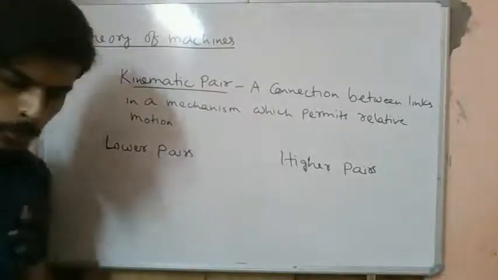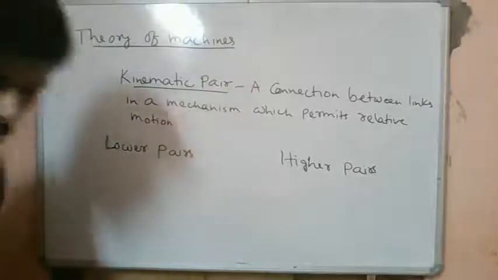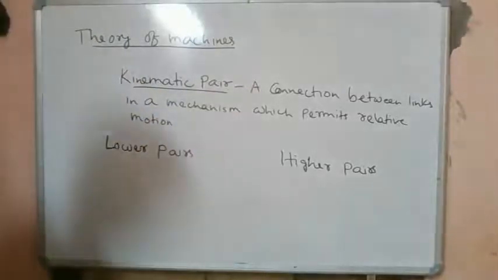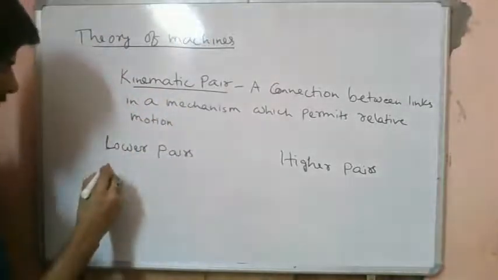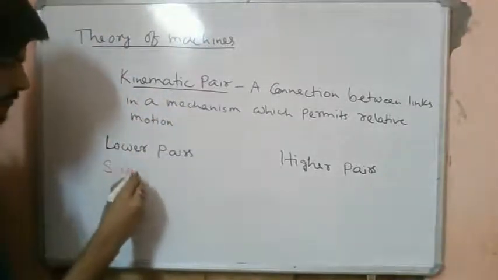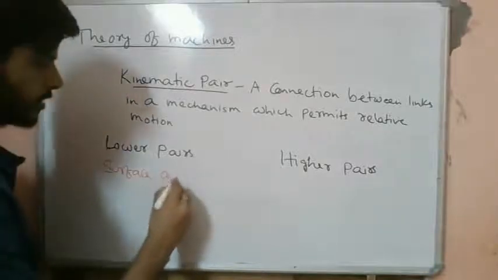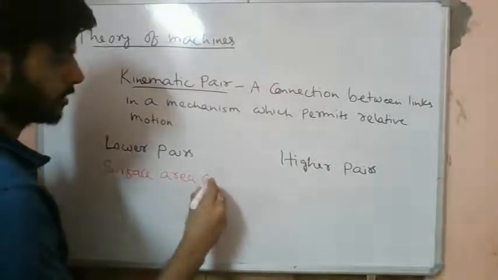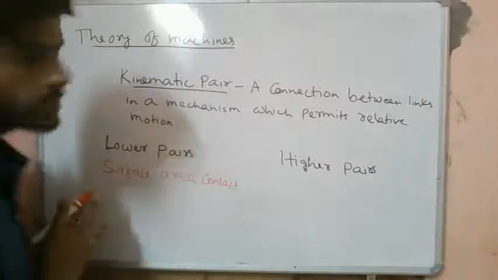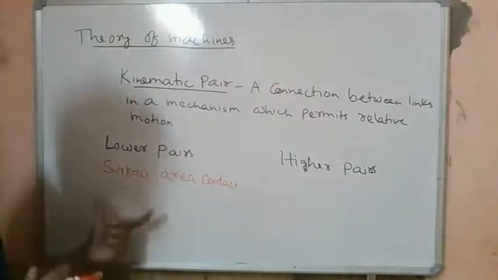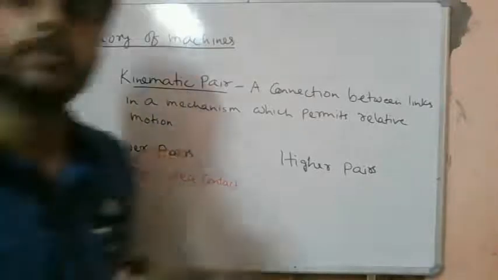So what do we mean by lower pairs? If a kinematic pair has area contact, if a kinematic pair has a surface area contact, then this pair will be called a lower pair.